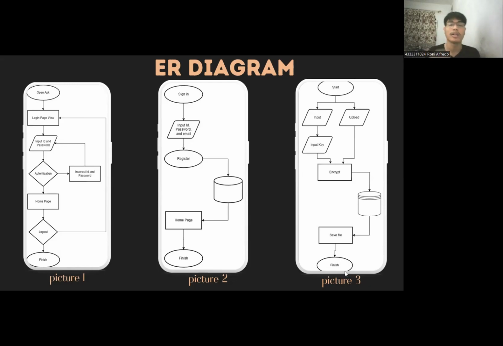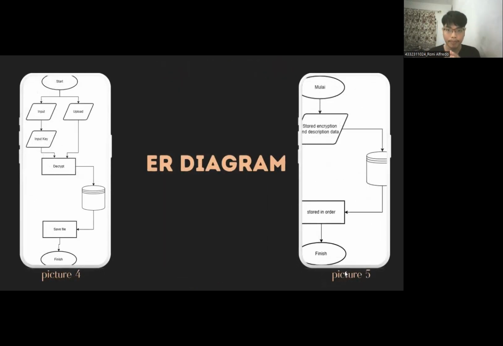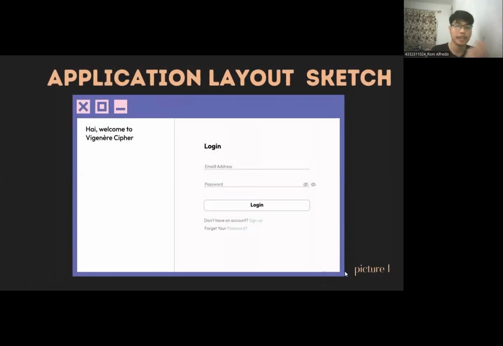Then if you have logged in or signed up, you will immediately enter the encrypt menu, the encrypt workflow as in the third image. Apart from the encrypt menu, there is also the decrypt menu. How decrypt works is as in the fourth picture. This application can also save files in the save as menu, and how it works is in figure 5, where the files we save will also be saved in the database. Next, please. The next material will be delivered by Ilham.